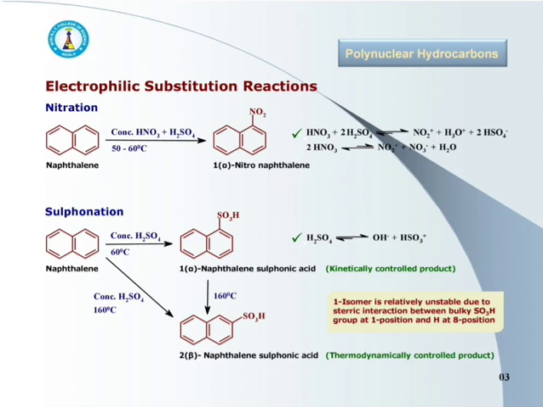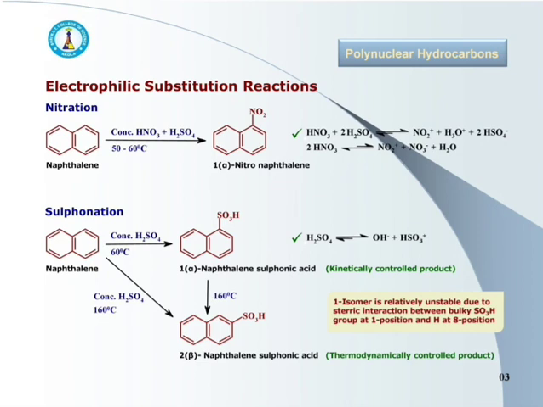Let's discuss the second reaction, that is sulfonation. Naphthalene, when treated with concentrated sulfuric acid at about 60 degrees centigrade, undergoes sulfonation and 1-naphthalene sulfonic acid is obtained. It is also called alpha-naphthalene sulfonic acid. This one is the kinetically controlled product.